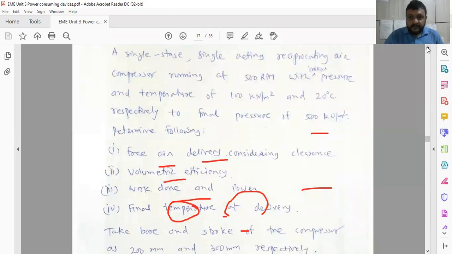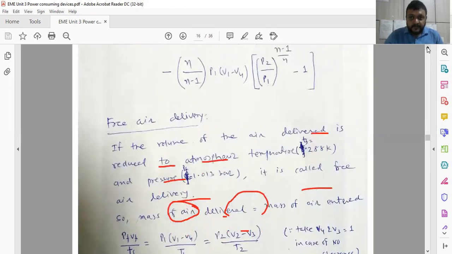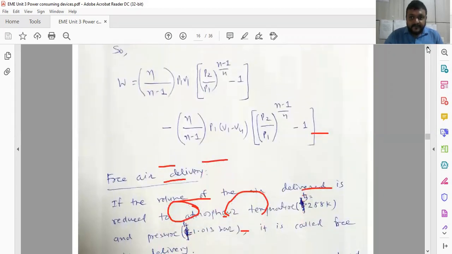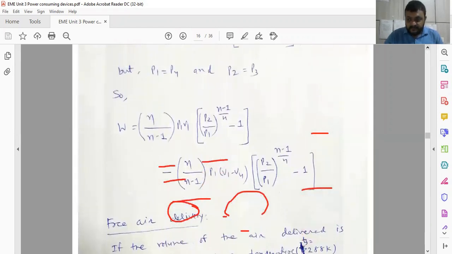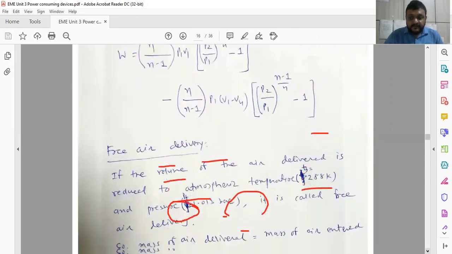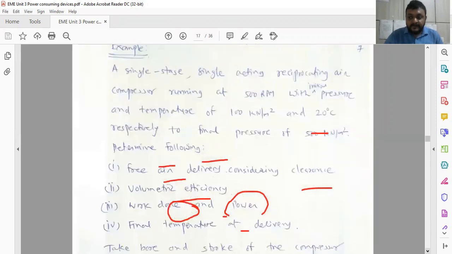So this is how you can use this equation and simplify it to understand the concept of free air delivery.